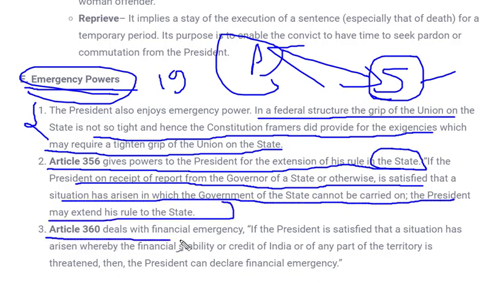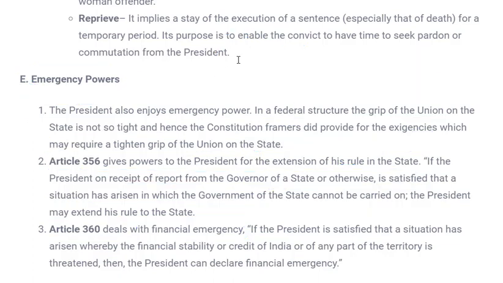Next, Article 360 deals with financial emergency. Financial emergency has not existed till now in India. But in case a situation requires that India needs a financial emergency, we can take a very big example of the present scenario. For example, in the coronavirus pandemic, if there had been a requirement for financial emergency, in a condition where everyone was suffering financially, then the president could declare financial emergency in our country, and this power was given to the president. So this was all about president.